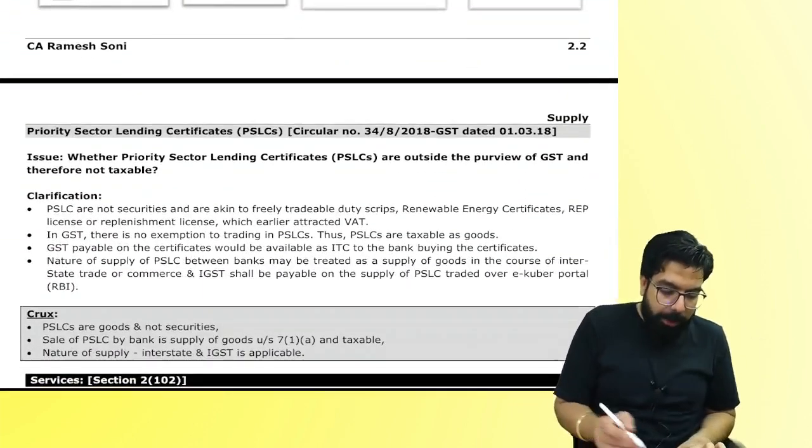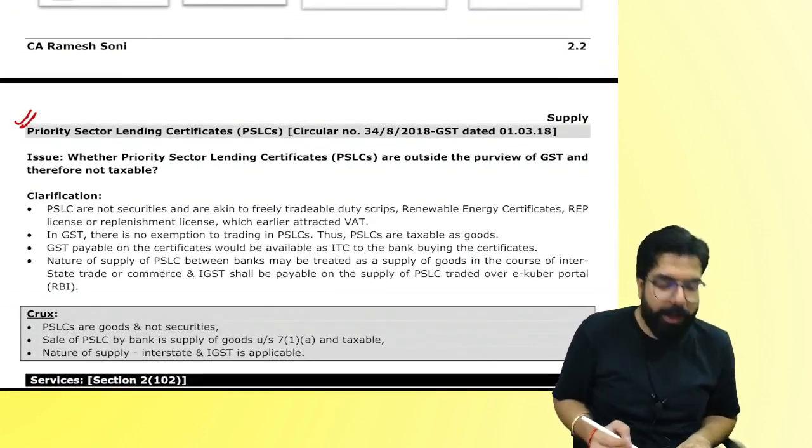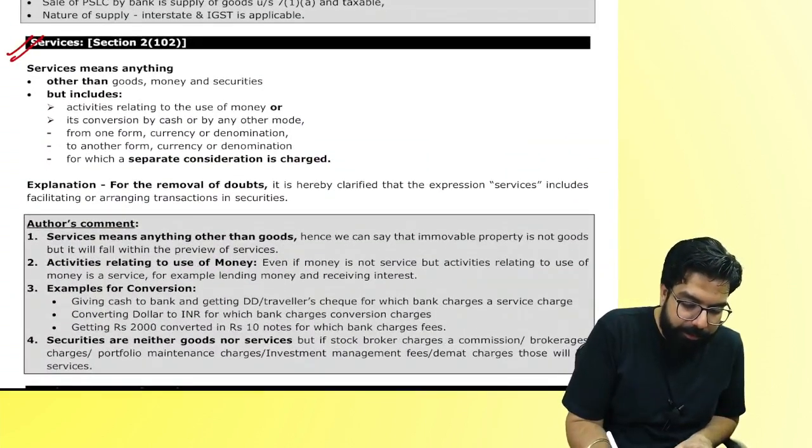Chalo, next. Priority sector, I'm yet to teach you. I will teach you. I've already written it in the chart book and I've told you I'll teach you. Don't worry about it. It will come. Service, did we understand, everyone?